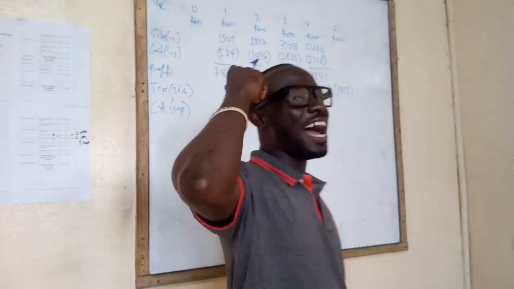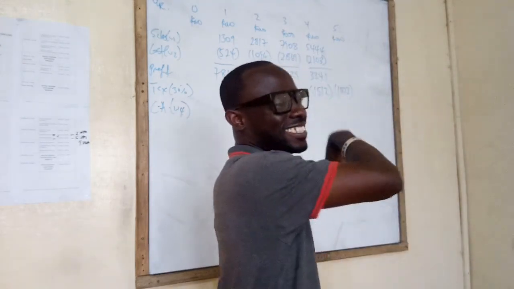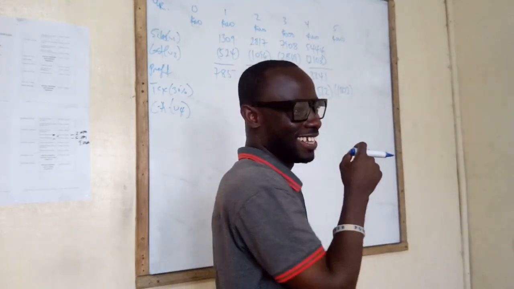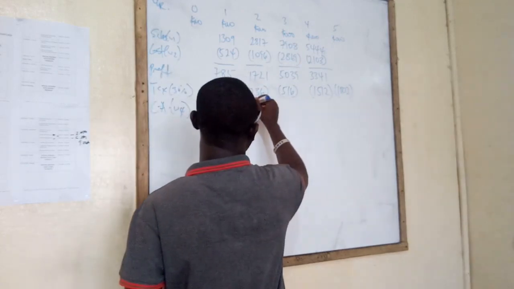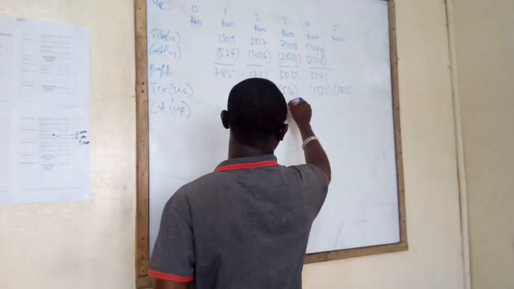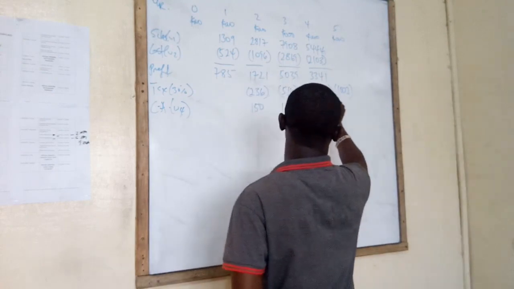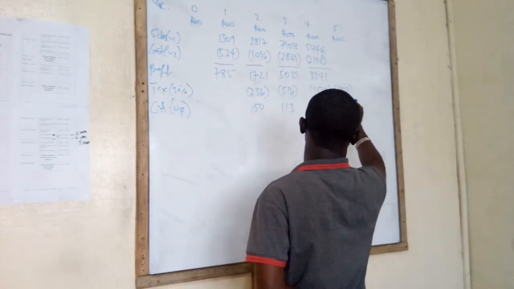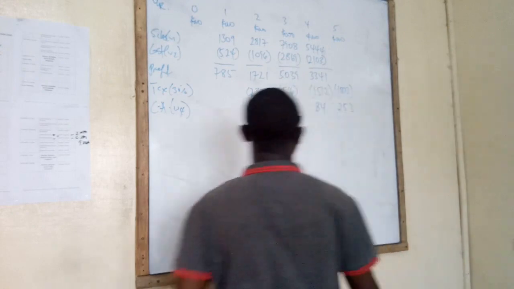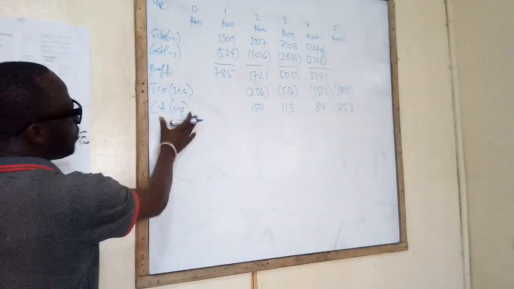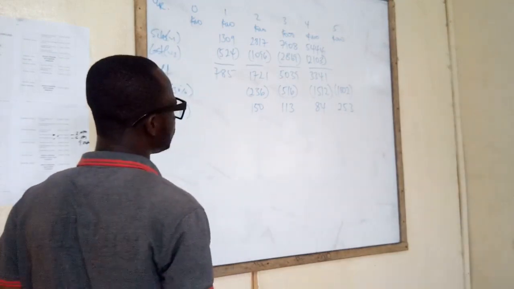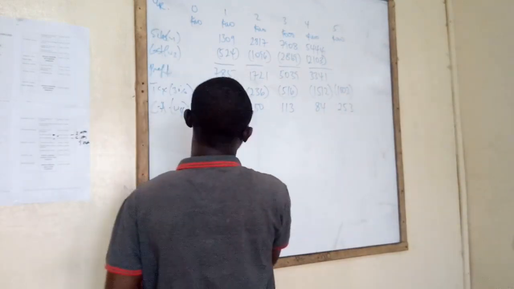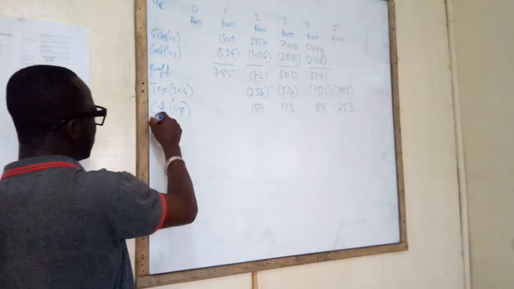Yes, it should go with the tax. No, the mistake you made was putting them in brackets. So give it to me again. 150. Okay. 113. 84. 253. Okay, so that's it. Because capital allowance goes with the tax, we will get a net, or let's just put the rest of the things there.